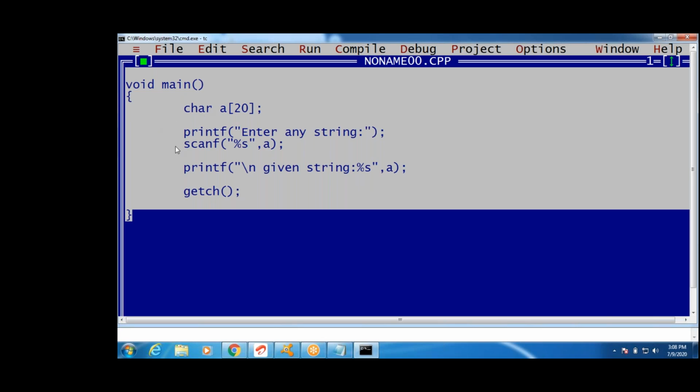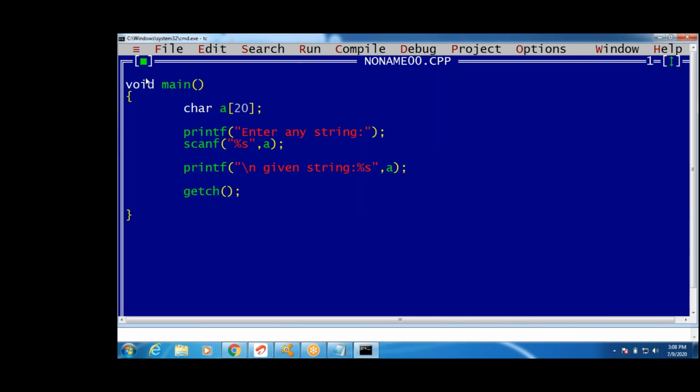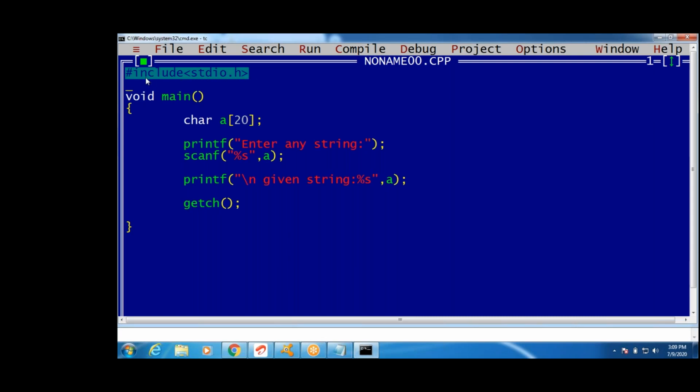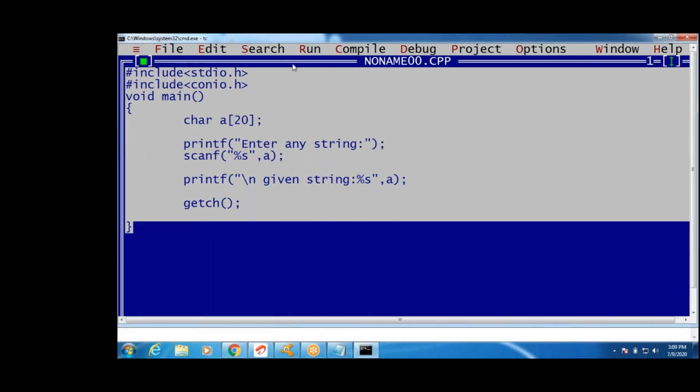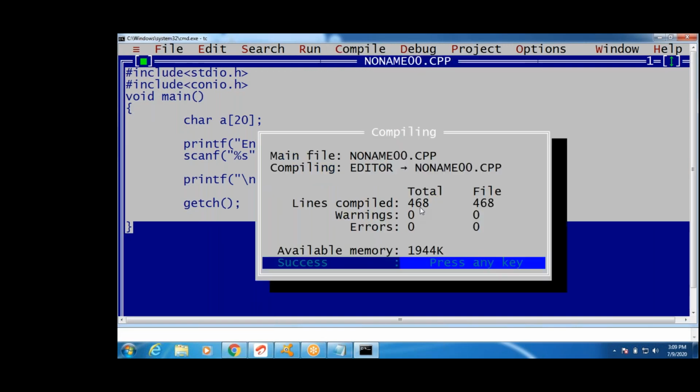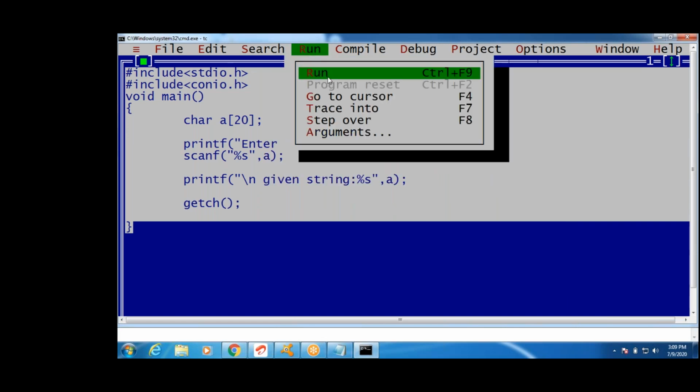Now save as dot c extension. Otherwise the header files are required. What are the other files? printf and scanf need stdio.h, getch needs the conio.h header file. Hash include stdio.h and hash include conio.h. If you don't want to write header files, in this compiler they are optional. In some compilers conio.h is not required. Yeah, compile. No errors, no warnings.